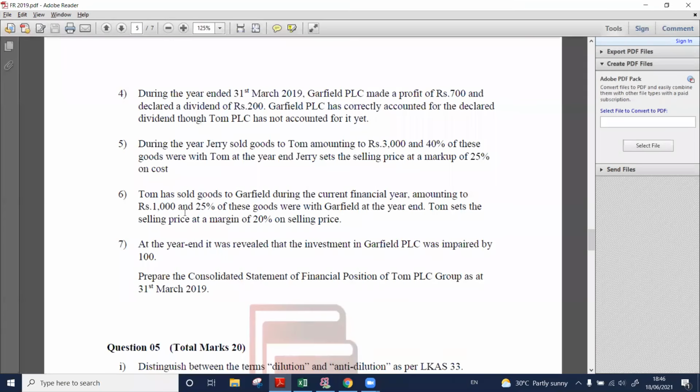Then point number 5. During the year, Jerry sold goods to Tom amounting to 3,000, and 40% of these goods were with Tom PLC at the year end. Jerry sets the selling price at a markup of 25% on cost. Intercompany sales, right? They have given us some details regarding the intercompany sales. Who has sold to whom? Jerry sold goods to Tom.